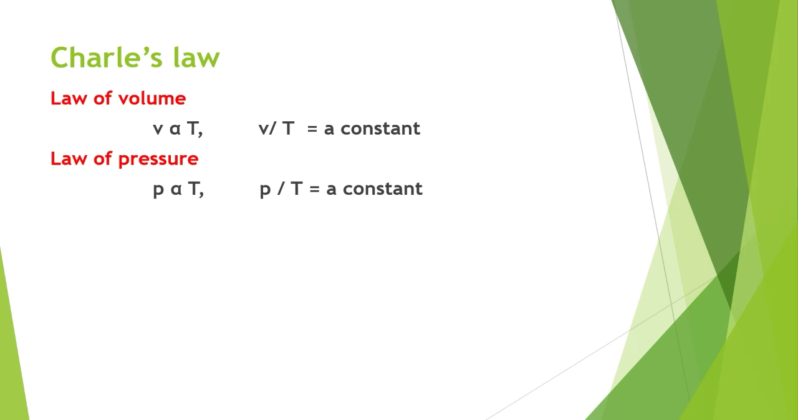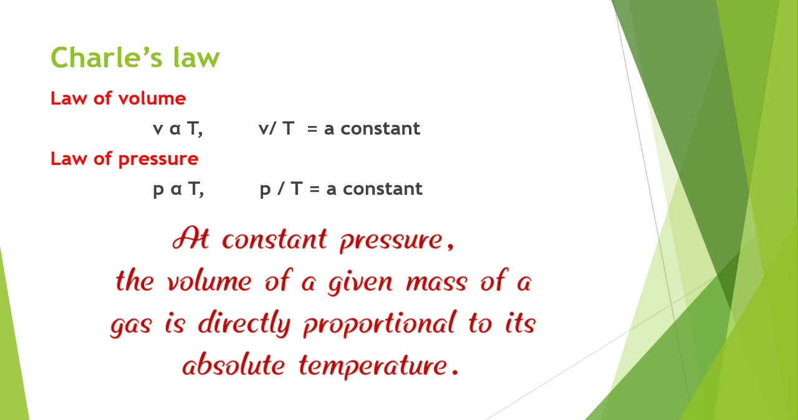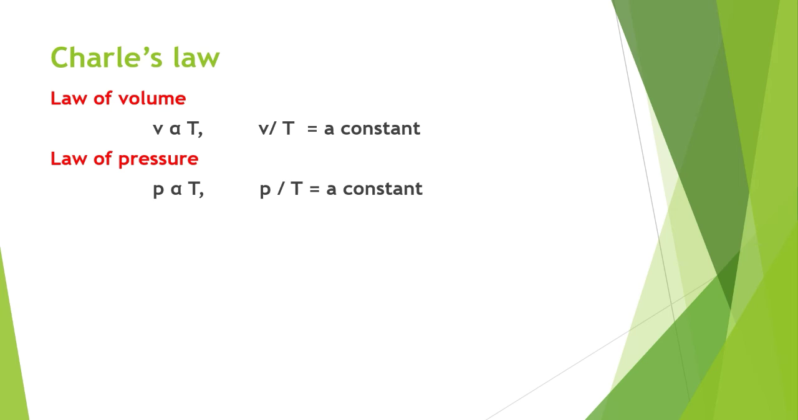In Charles' law, we know very well there are two forms of laws, which means the law of volume and the law of pressure. In the law of volume, the definition is that at constant pressure, the volume of a given mass of gas is directly proportional to absolute temperature, which is V is directly proportional to T. V is the volume and it's proportional to temperature, which is denoted by capital T.